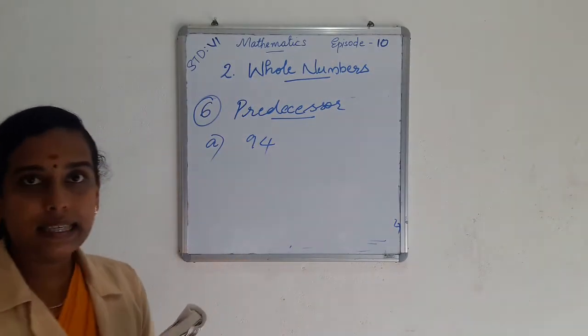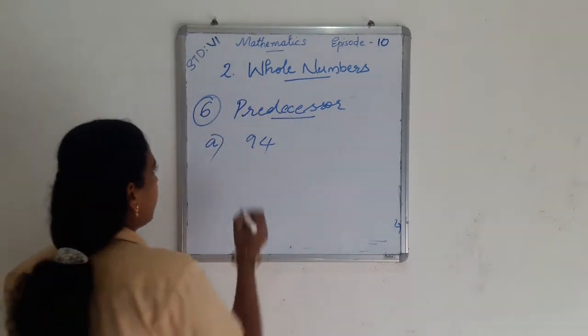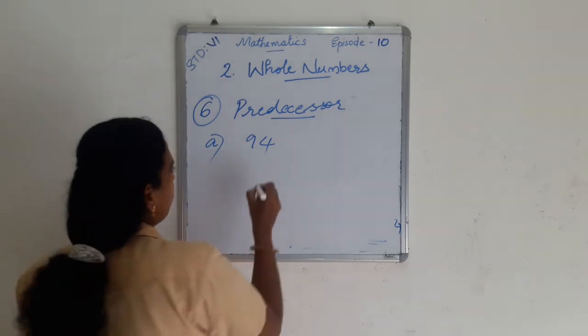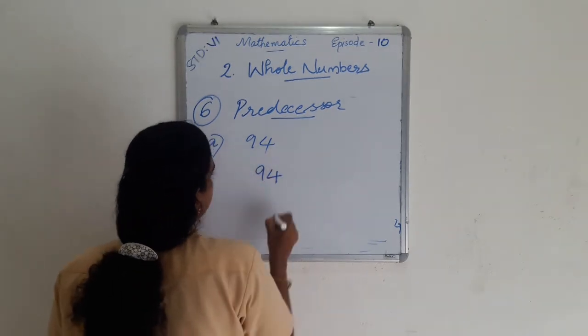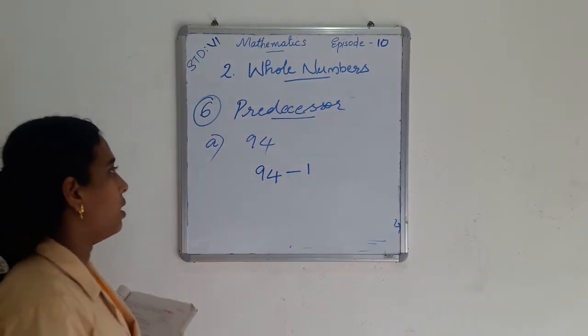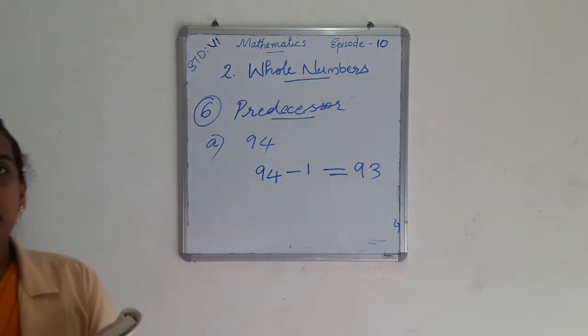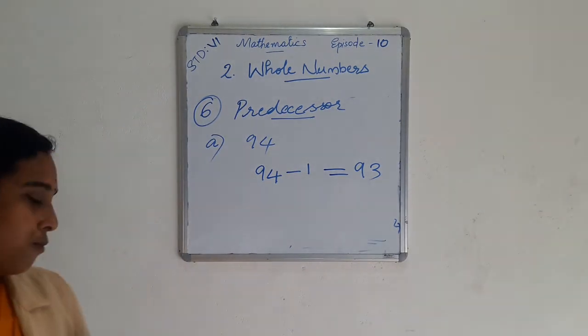For finding the predecessor, we subtract 1 from a number. So here the number is 94. For finding the predecessor, we subtract 1 from 94. That is 94 minus 1. 94 minus 1, we get 93. So 93 is the predecessor of 94.